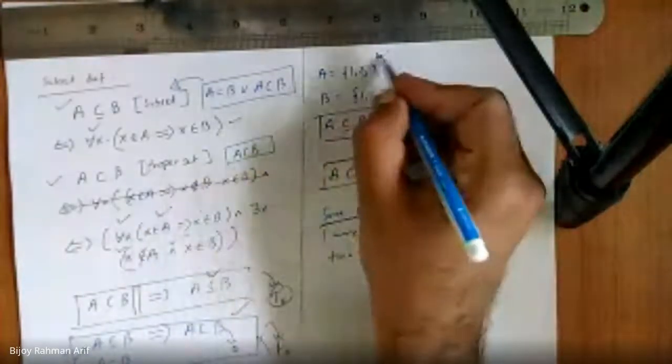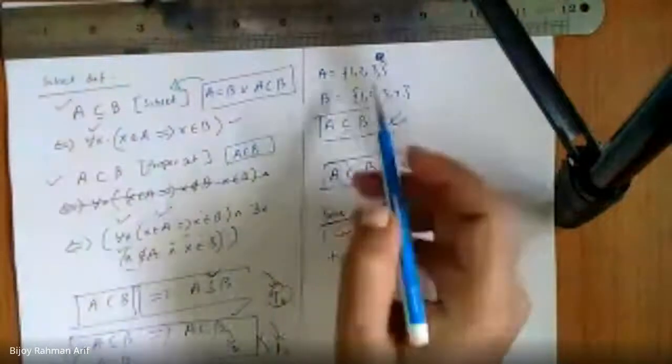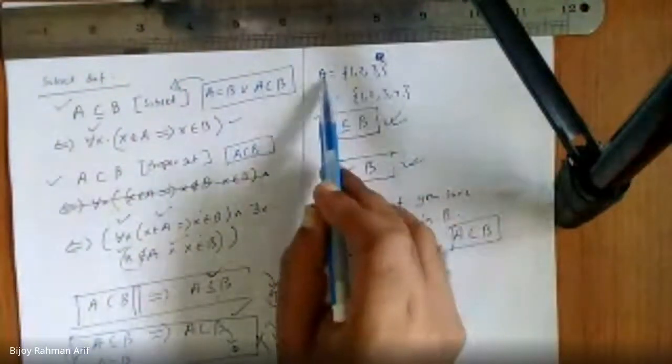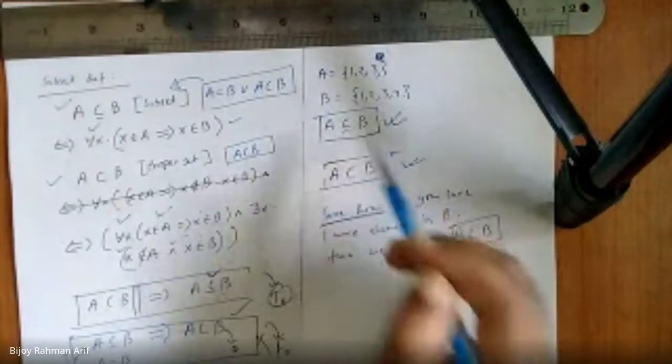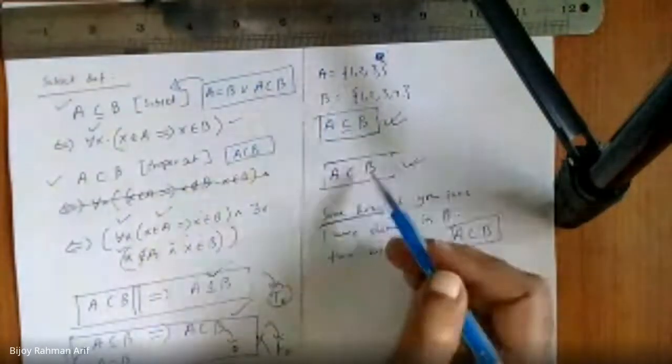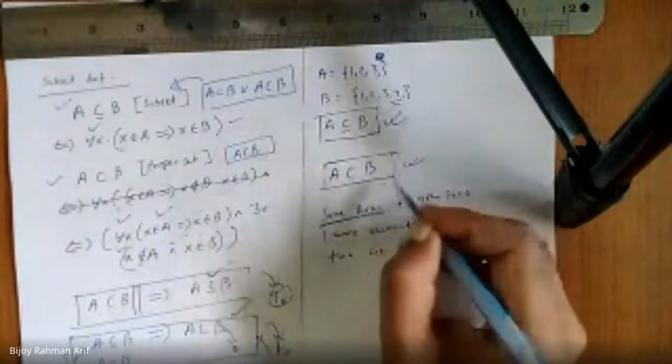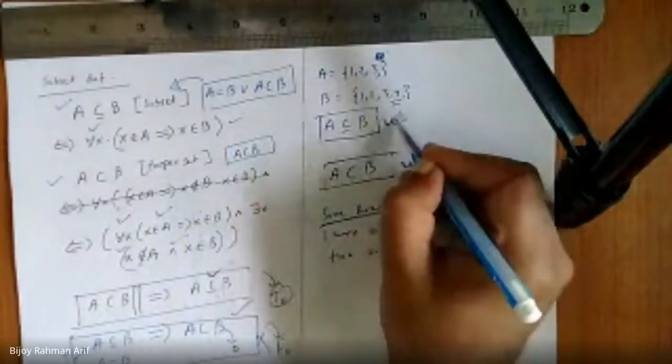Sorry, forget about this 4. Yes, sir. So in this case, A is a subset of B, so definitely it is a subset or equal to B. This one is correct. And if you take this one, B has one more element, so definitely it's the proper subset. Both are correct. Am I right?